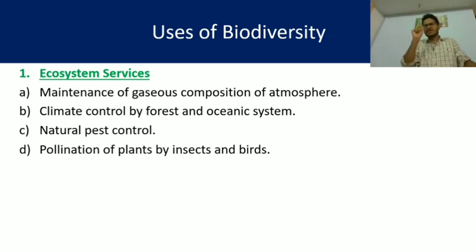All the angiospermic plants, particularly the flowering plants, need the help of insects and birds, because these are the most important biotic pollinating agents. That is how the presence of insects and birds helps in the process of pollination of plants.